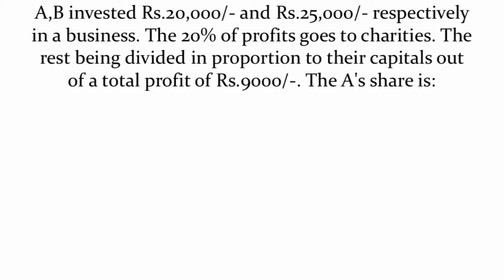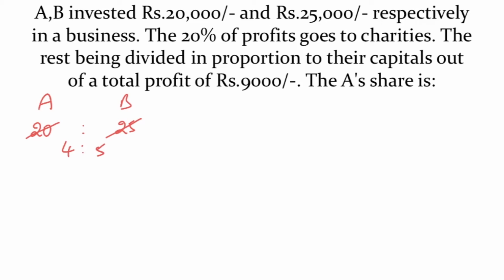A, B invested 20,000 and 25,000 respectively in a business. 20% of profits goes to charities, the rest being divided in proportion to their capitals. Out of a total profit of 9,000, find the share of A. A, B invested in the ratio 20,000 and 25,000 and time periods are equal, so we share in the ratio 4:5. So A, B share their profits in the ratio 4:5.